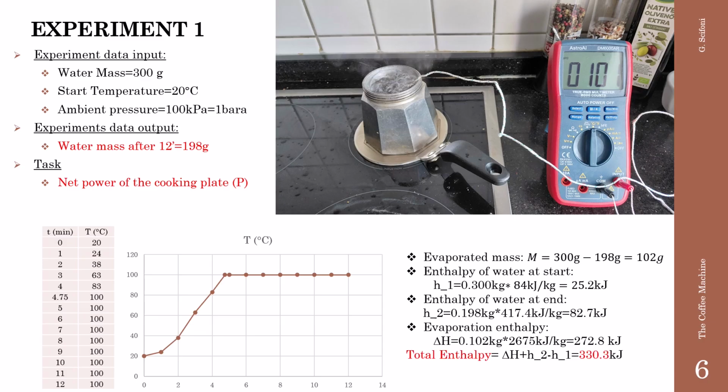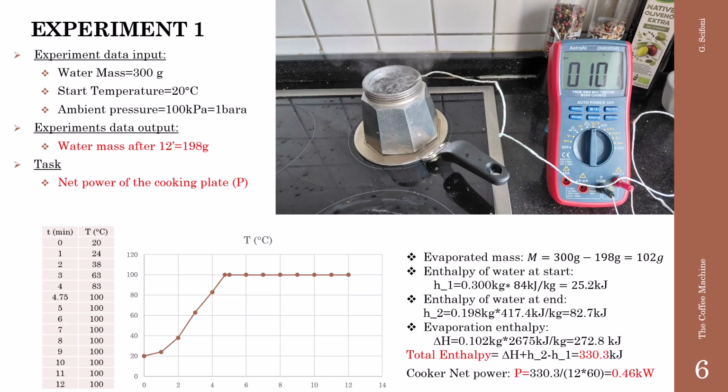Then the enthalpy of the water at the end, H2, is 0.198 kilogram times 417.4 equals 82.7 kilojoule, while 417.4 is the specific enthalpy of the water at boiling condition.